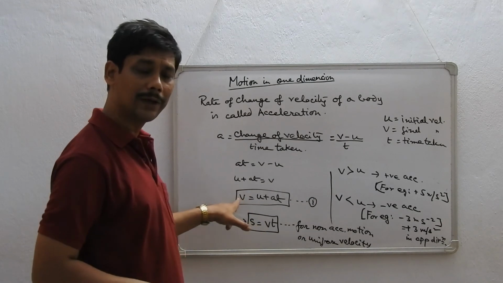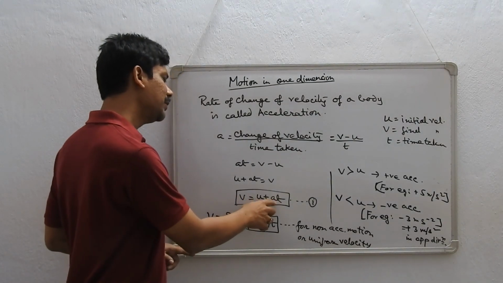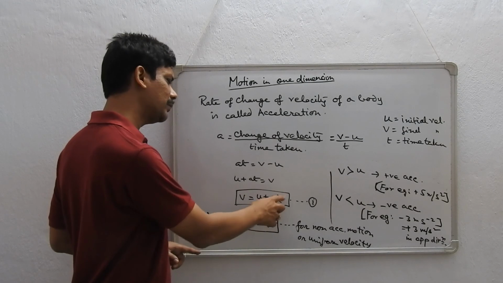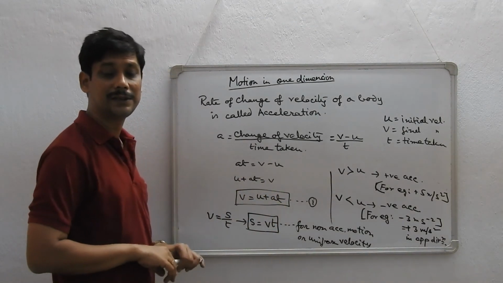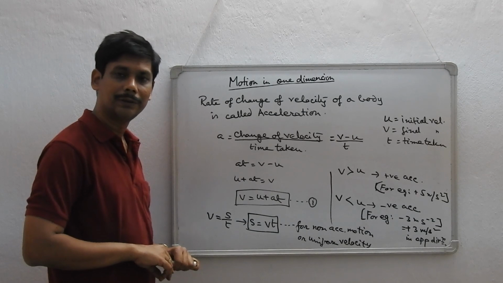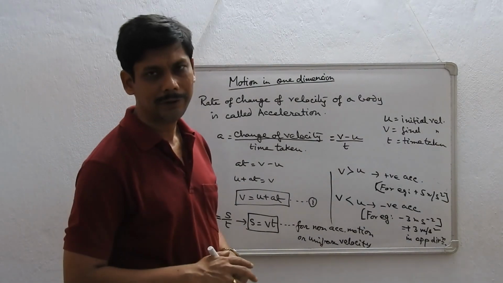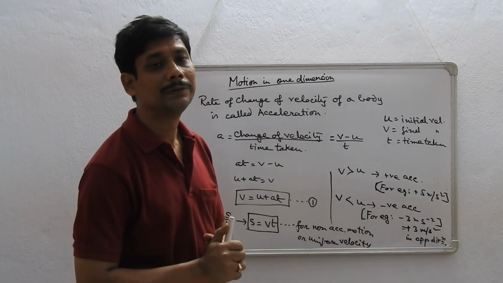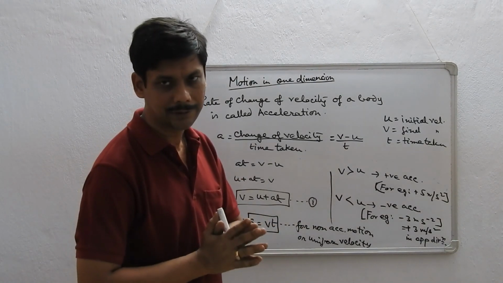Here again, if you look at it dimensionally, this is meter per second, and this is meter per second square into second. So one second gets cancelled. Dimensionally, this is also meter per second. So we stop here for the time being. We'll take up equations of motion in our next video. Thank you.